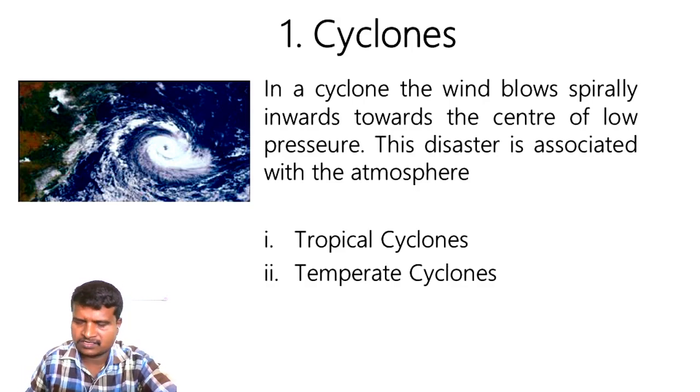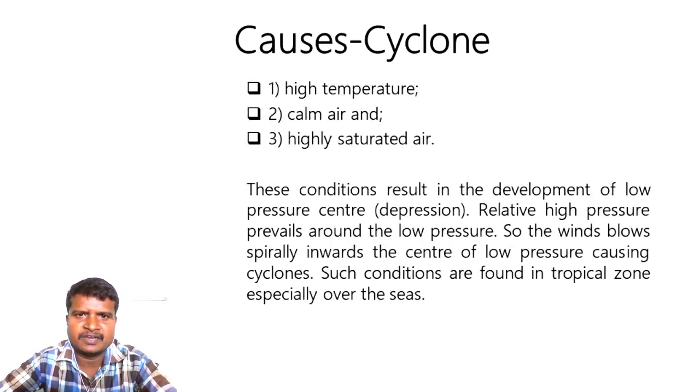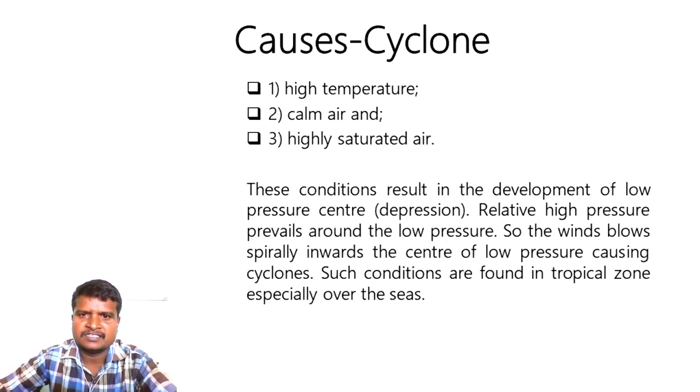Let us see them on the screen. Yeah, it is right. High temperature, calm air and highly saturated air. These conditions result in the development of a low pressure center. Relative high pressure prevails around the low pressure, so the winds blow spirally inward the center of low pressure, causing cyclones. Such conditions are found in tropical zones, especially over the seas.